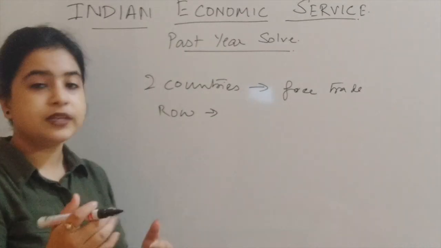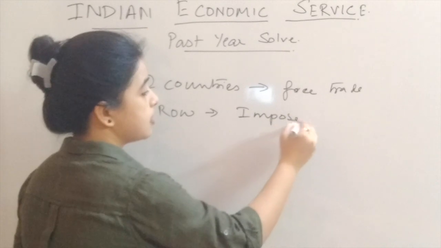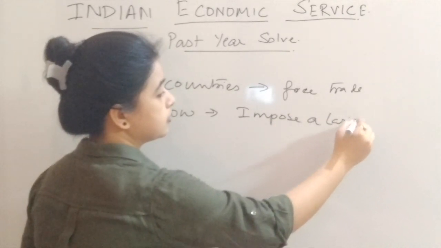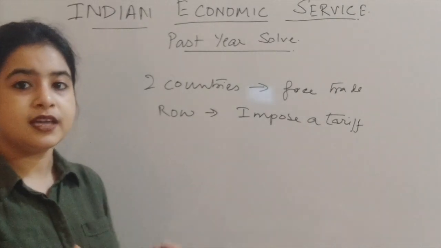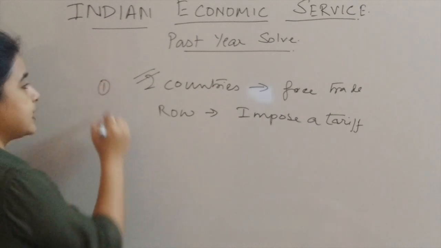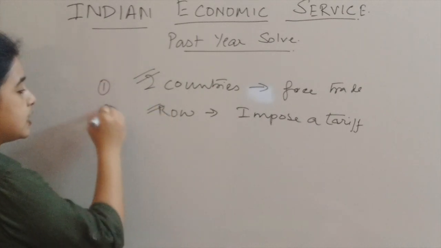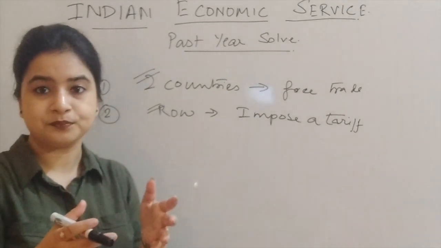I hope you can follow it. The rest of the world imposes a tariff. Now I'm considering these two countries as one entity and the rest of the world as the second entity altogether.